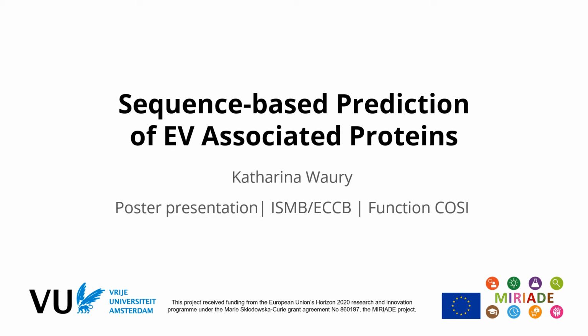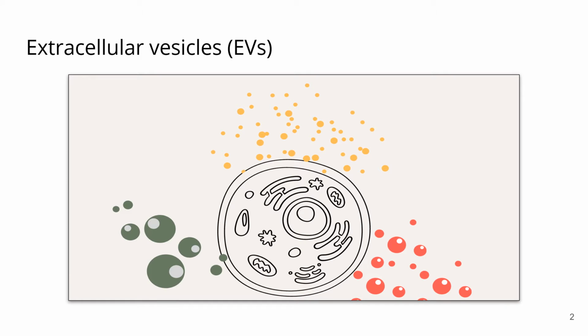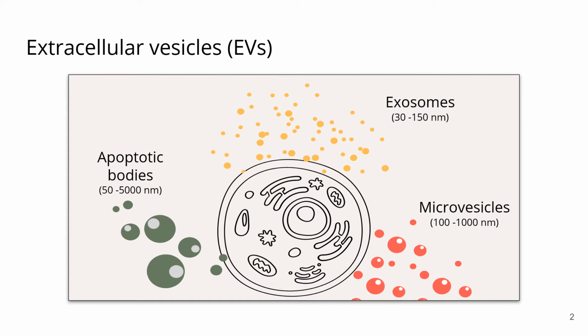I'm a PhD candidate at the Vrije Universiteit in Amsterdam, and today I will present our work on sequence-based prediction of extracellular vesicle-associated proteins. Extracellular vesicles, or short EVs, are membranous structures that are secreted by virtually all cell types. Based on the biogenesis and their size, you can differentiate three major subtypes, which are exosomes, microvesicles, and apoptotic bodies.